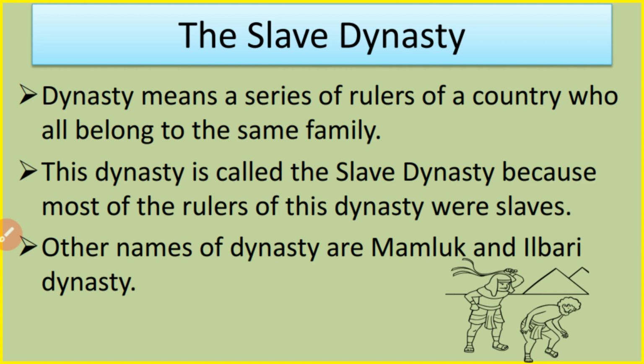In the ancient time, dear students, men and women of poor parents were sold and bought like the things we buy and sell nowadays. So these persons were called slaves, and because most of the rulers of this dynasty were slaves, that's why this dynasty is also known as the Slave Dynasty. Other names of this dynasty are Mamluk and Ilbari dynasty.